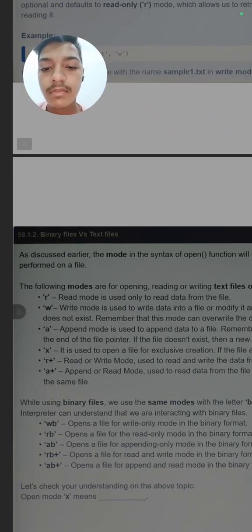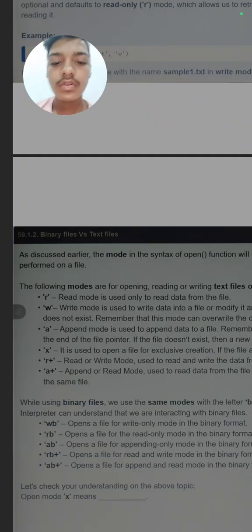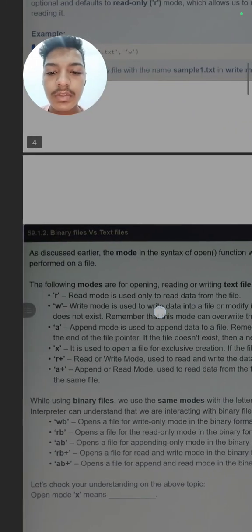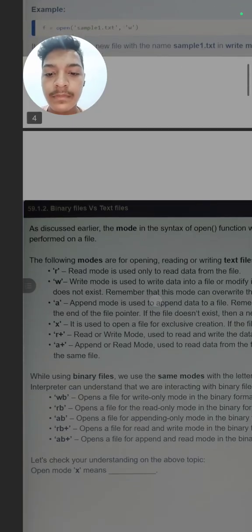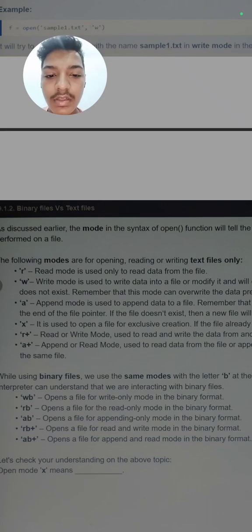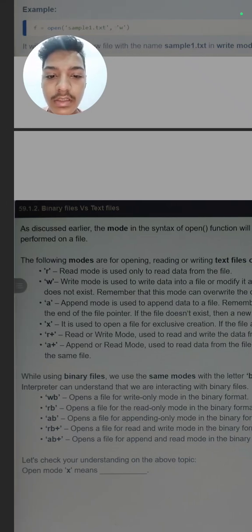Next are binary file versus text file. What are the differences between a binary file and a text file? As discussed earlier, the mode in the syntax of the open function will tell the type of operation to be performed on a file. The following modes are for opening, first, reading or writing text files only, means we want to read or write the text file.